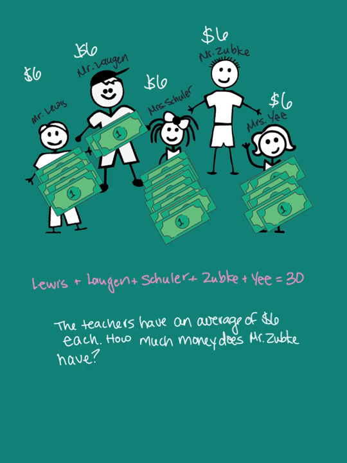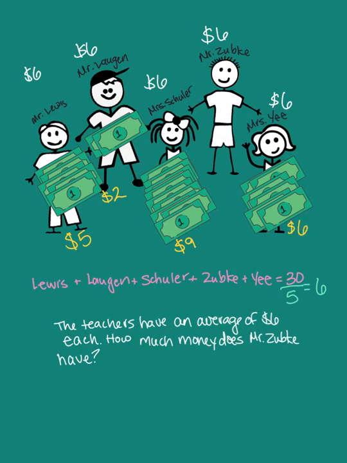Why? Because since there are 5 people, I would be dividing by 5 because there's 5 pieces of data, and I want it to equal 6. So 30 divided by 5 equals 6. So let's look at how much each person has right now. Right now, Mr. Lewis actually has $5. Mr. Laugen is poor and only has $2. Mrs. Schuler is rolling in the dough with $9. We don't know how much money Mr. Zubke has, and Mrs. Yee has $6.